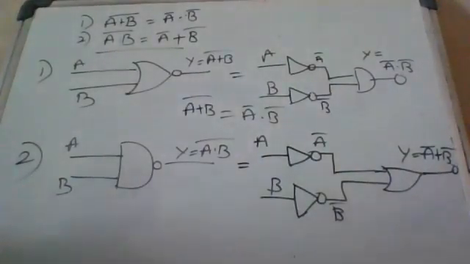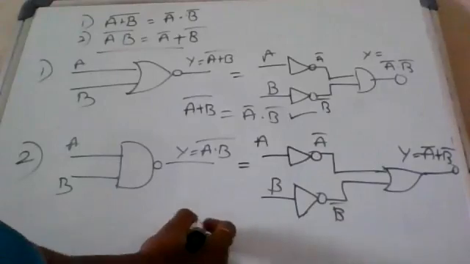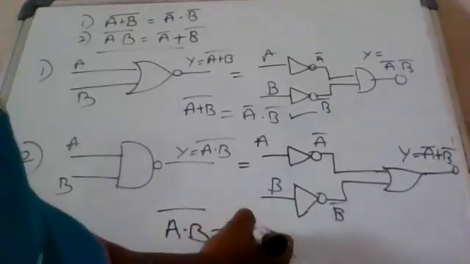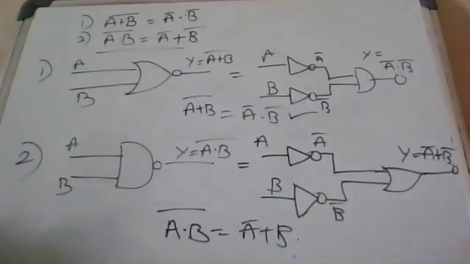So symbolic representations and mathematical derivation and proofs. In 4 cases, we have to prove this condition. So what are the 4 cases? Both the inputs in 0 condition, that means A equal to 0, B equal to 0. In second case, A equal to 0, B equal to 1. In third case, A equal to 1, B equal to 0. In fourth case, A equal to 1 and B equal to 1, both the inputs in high condition.